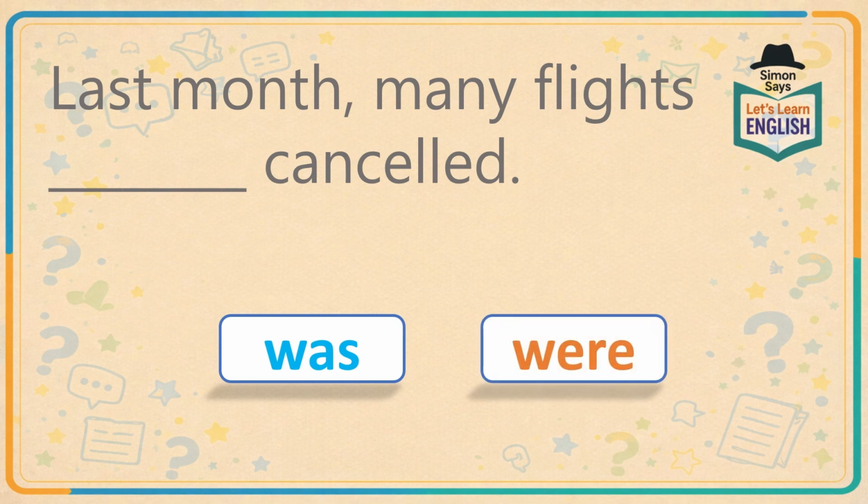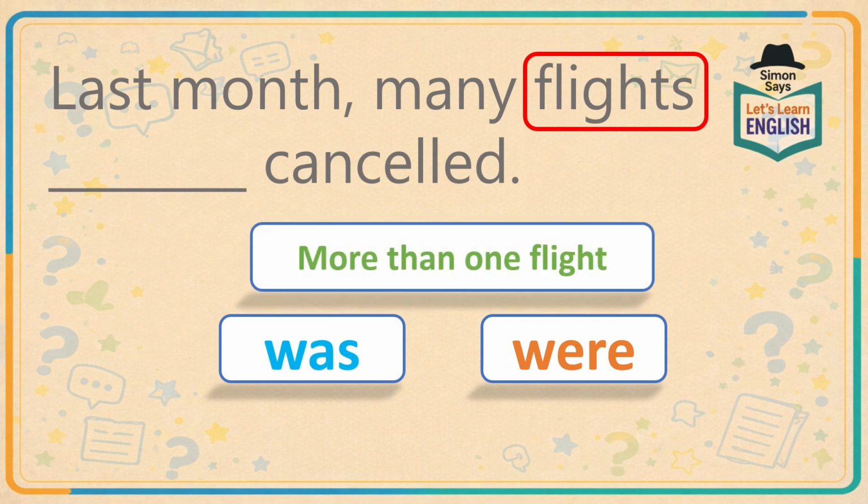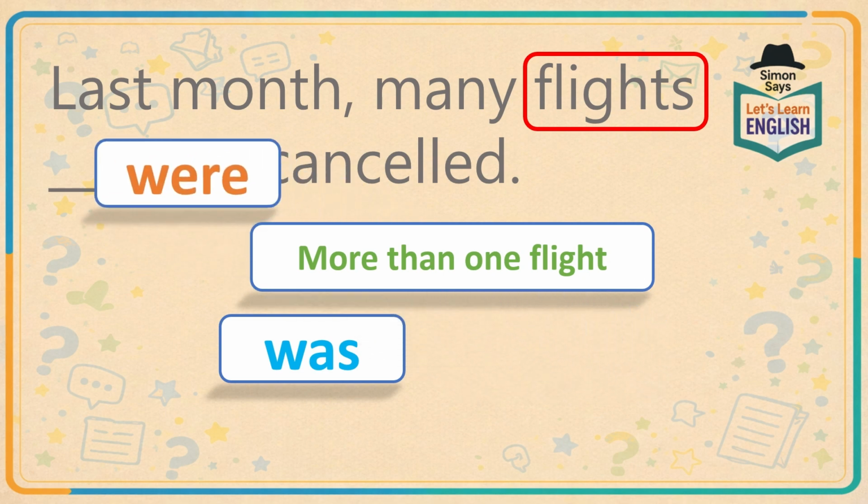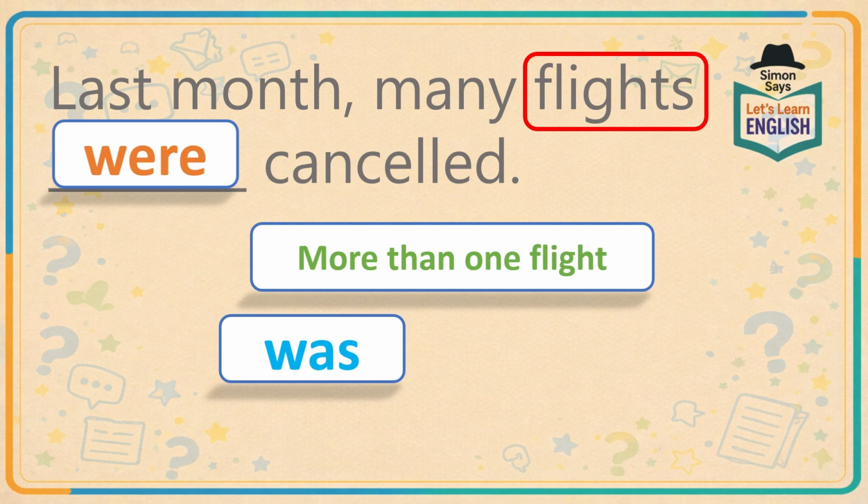Now what's important is we need to look for the subject, which is many flights. Now flights is more than one thing. It's more than one flight that we're talking about. And because it's more than one flight, we have to use were. So last month, many flights were cancelled.